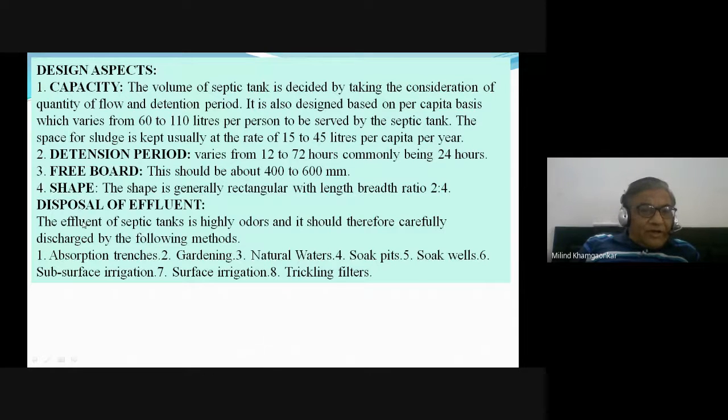The effluent of the septic tank is highly odorous and should therefore be carefully discharged by the following methods: absorption trenches, gardening, natural waters, soak pits, soak wells, subsurface irrigation, surface or flow irrigation, or maybe in trickling filters if it is large in quantity.